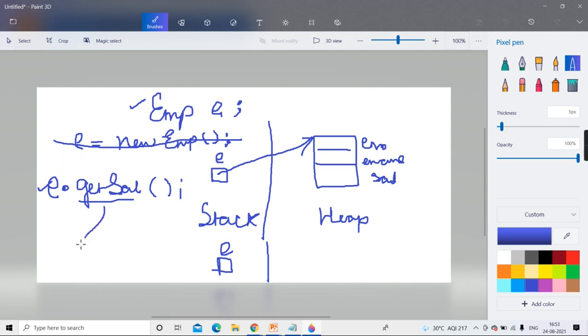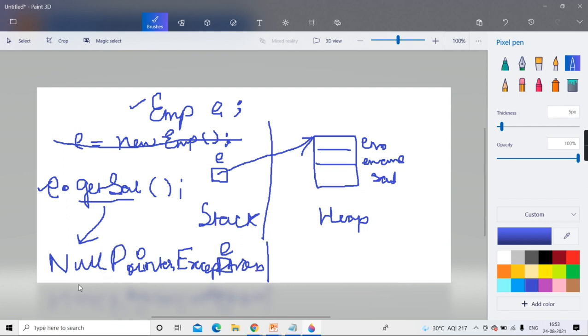Getting? So here at runtime, it will throw an exception called NullPointerException. Now NullPointerException is also one type of class in Java, and it is generated at runtime. Now how to handle it, there is a separate chapter, just remember.